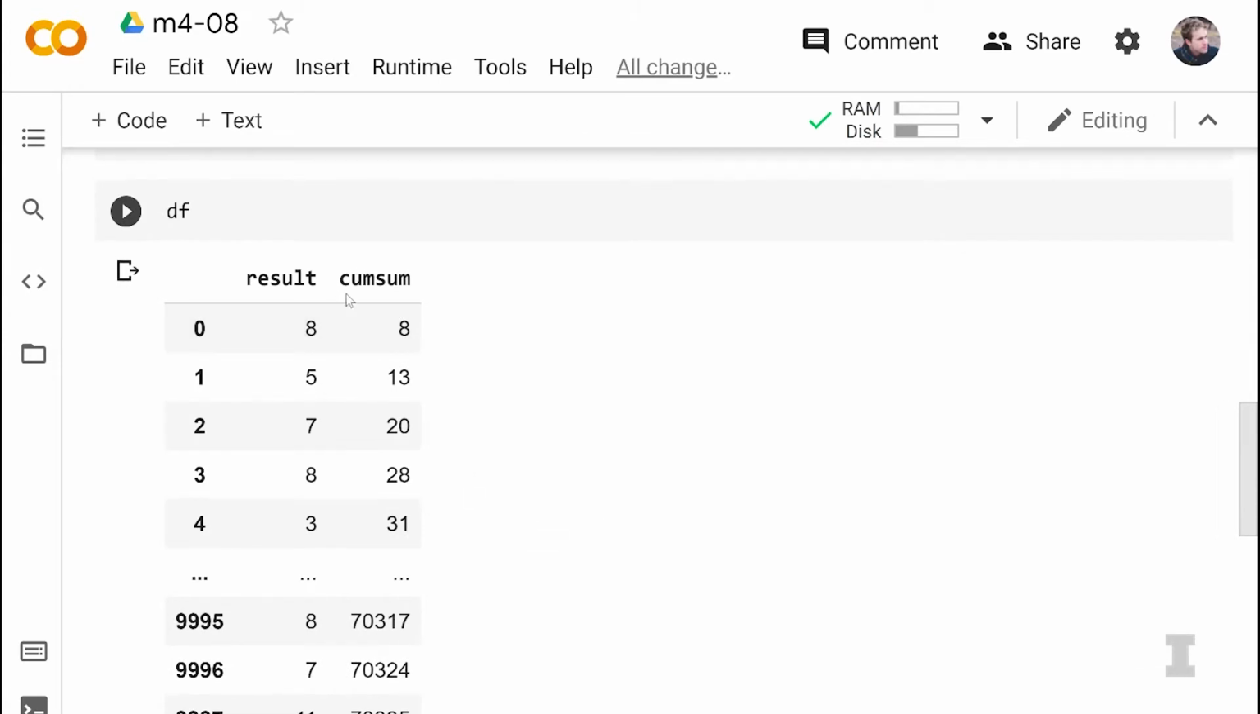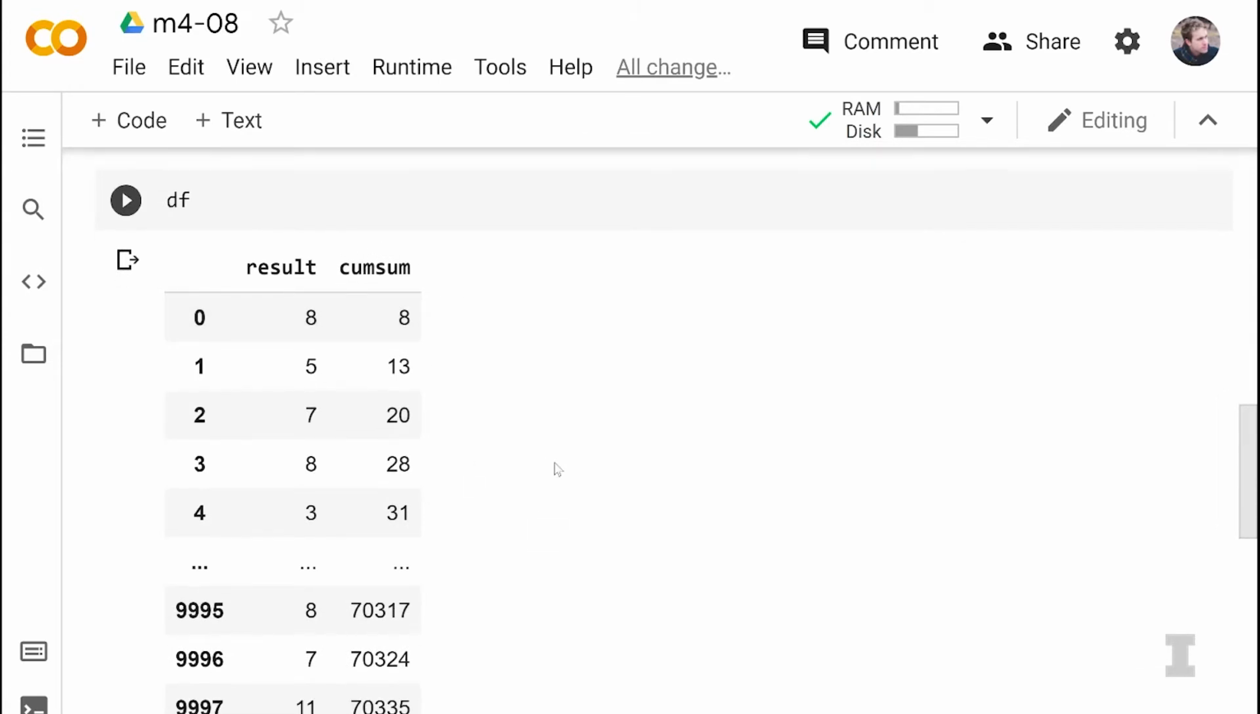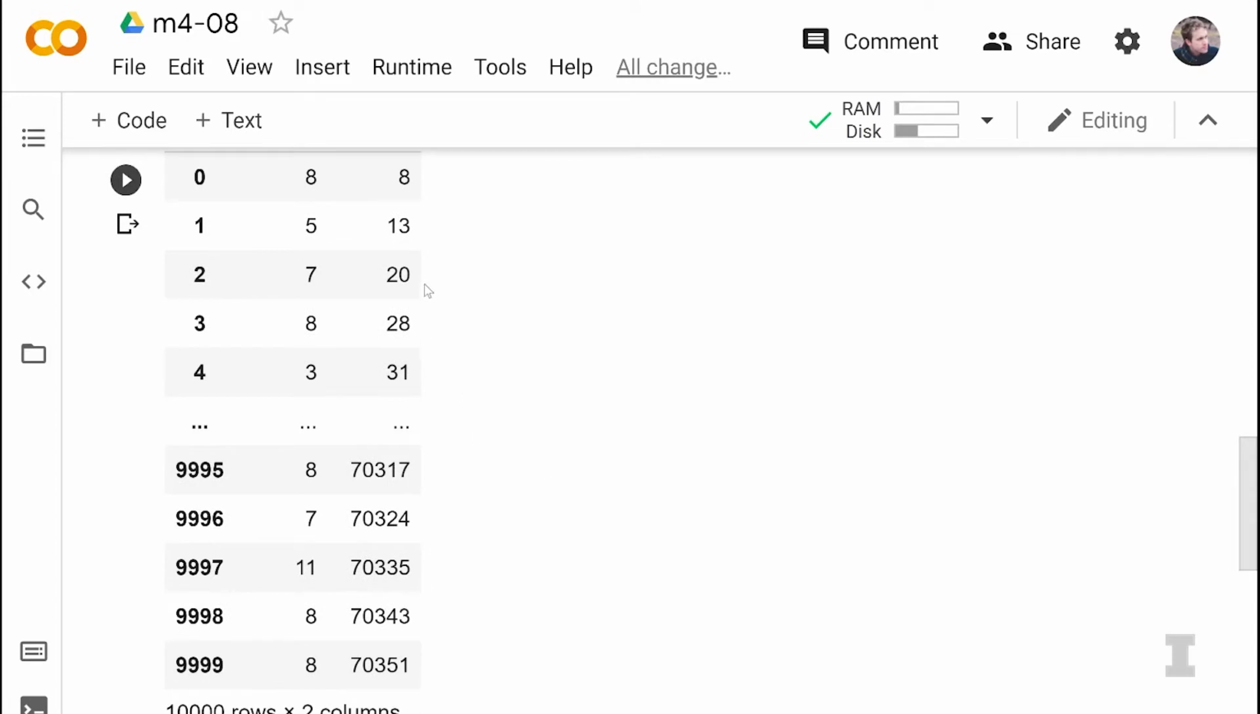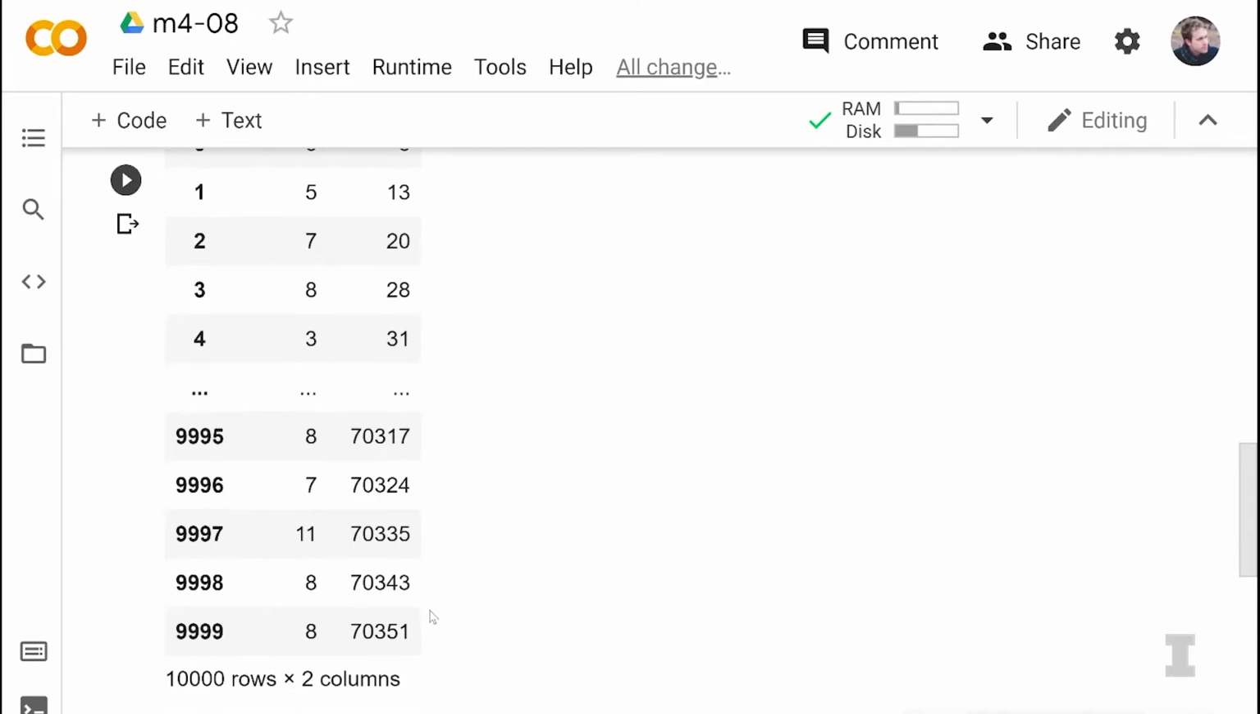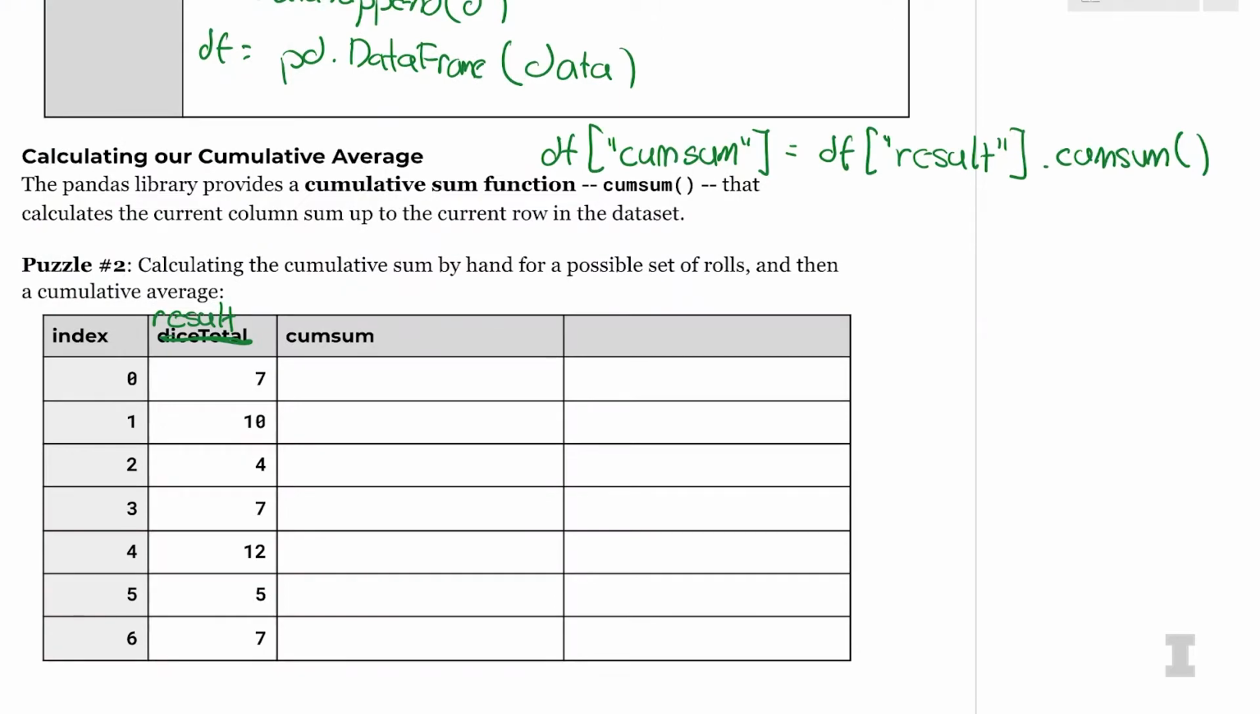But if I do df, what do you see in the cumulative sum column? Ooh, I see a new column, cumulative sum, that is increasing. Yes, it is increasing. So if I look at this data I have right here, this sample data, actually, let's do it with real data. Why even use sample data?